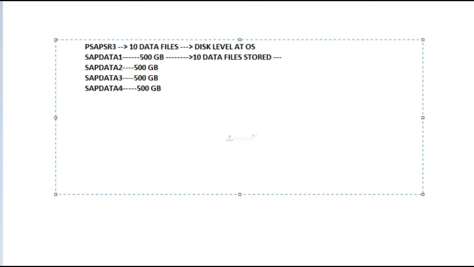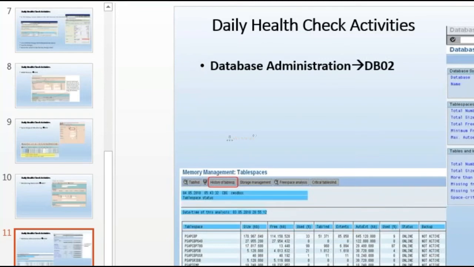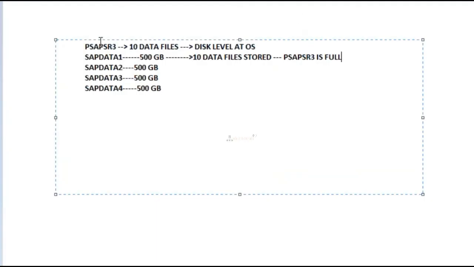Sorry, now my table space is full. PSAPSR3 is full. Where can I see this? In DB02, here I can see the correct sizes. Here I can see used 100%, meaning PSAPSR3 is full. Then what will happen? I can add a data file.